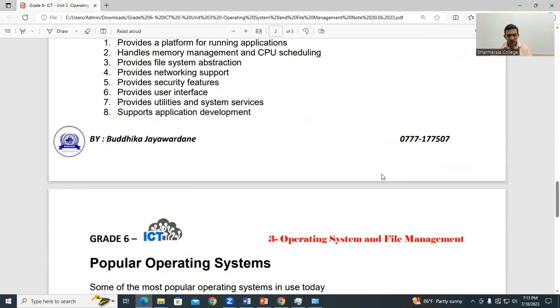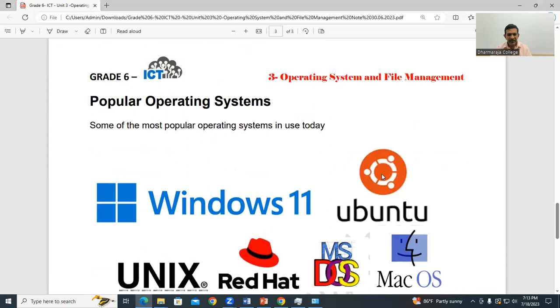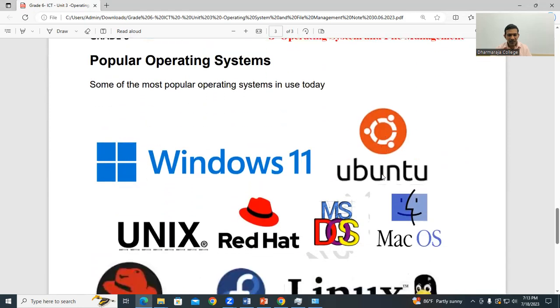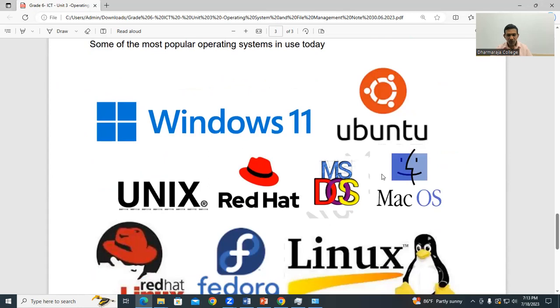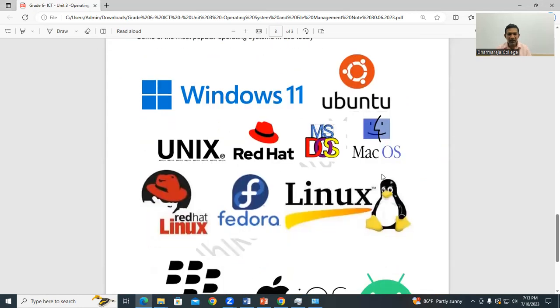Now, what operating systems do we want to see? You can see what kind of operating systems you can find in the market. Okay, so this is very familiar to all of you. This one is Windows, because Windows is, we can say, the most famous operating system. When Windows 95 was released, it changed the interfaces in the world.